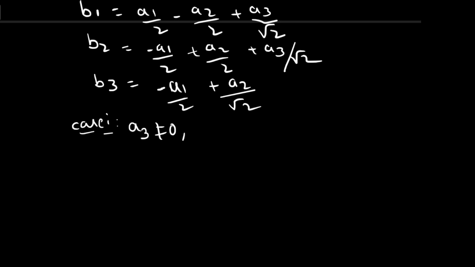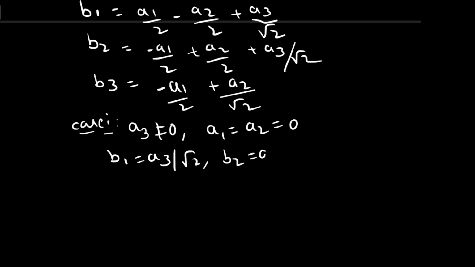I'm not applying any input to port 1 and port 2, so A1 equals A2 equals 0. Now substitute these values in B1, B2 and B3. Then you get B1 equals A3 by root 2, B2 equals A3 by root 2, and B3 equals 0.